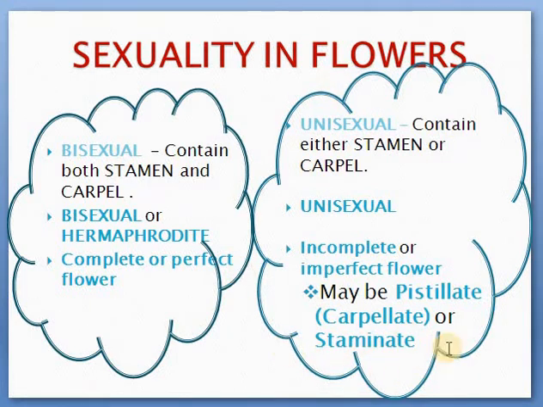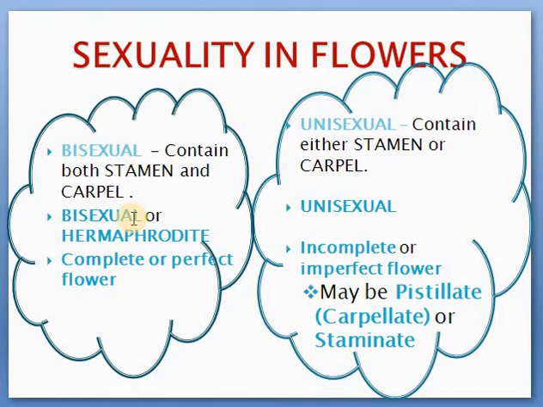Okay, so this is about unisexual flower. What about bisexual? Uni means one, bi means two. So two sex organs are present in this kind of flower. Bisexual flower means they contain both stamen and carpel. You can see both male and female parts in that flower. So that is a bisexual flower.